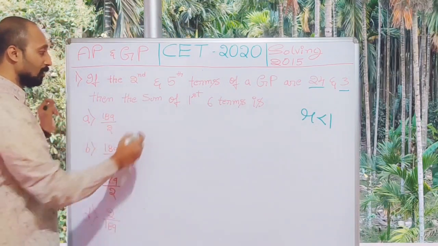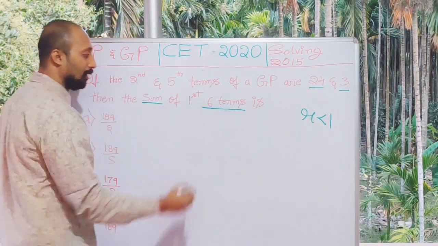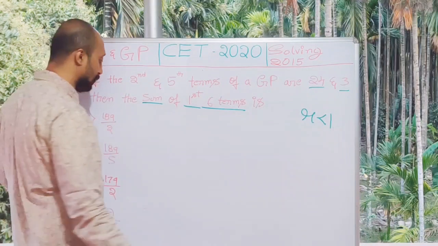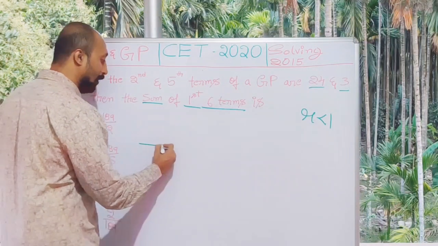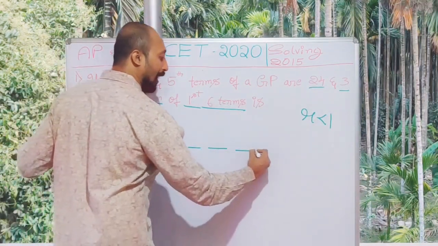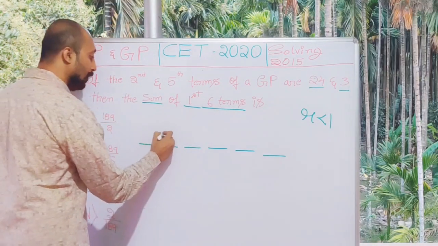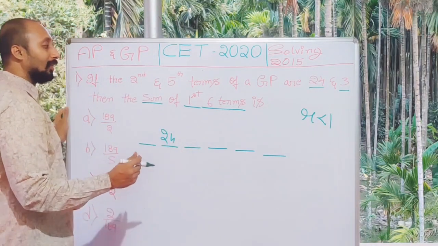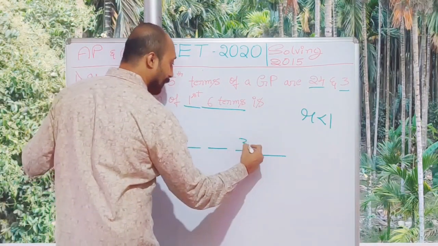What is their question? The sum of 6 terms. That first 6 terms is your question. So that means there are 6 terms: 1, 2, 3, 4, 5 and 6. The second term is 24. The fifth term is 3.